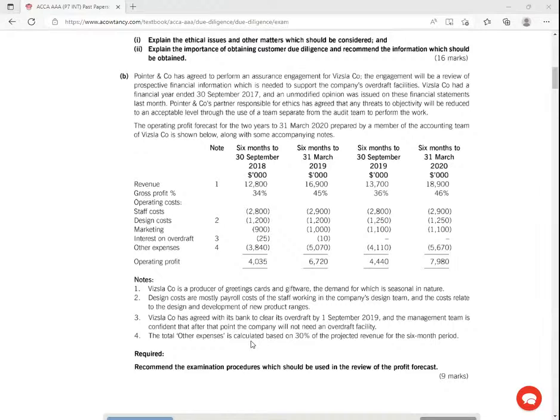Then I'm told here, the other expenses are calculated based on 30% of projected revenue for the 6 months period. So there's no problem. This is an assumption that they have here. So I'll also check whether this 30% is reasonable. Is it a reasonable assumption, right? And for me, I'll be able to get some procedures. So if it's reasonable, I'll be able to recalculate the figures. These other expenses, 3840, 30% of the revenue. They have given me the procedure. I'll be able to recast, I'll be able to calculate myself.